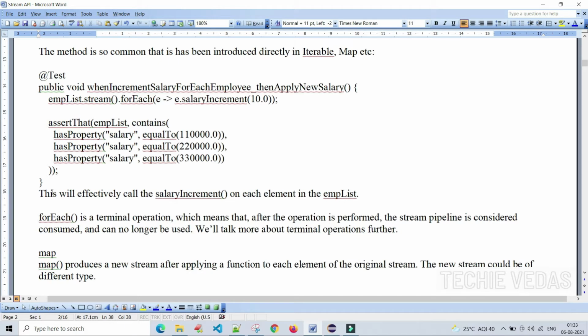It will effectively call the salaryIncrement method on each element in the empList. Whatever the element list we have here, it will effectively call the salaryIncrement method for each and every element or record in it.